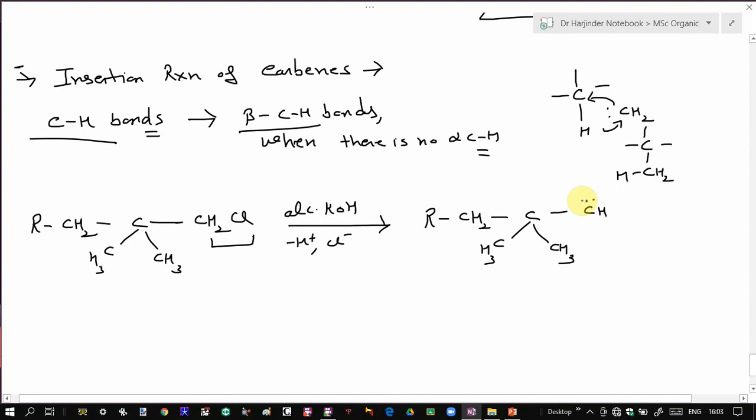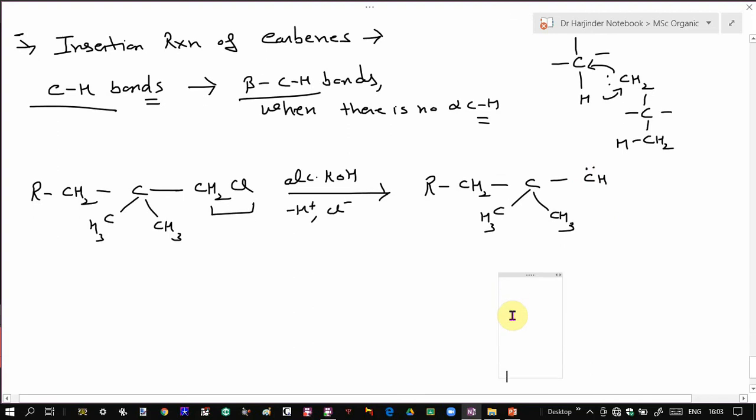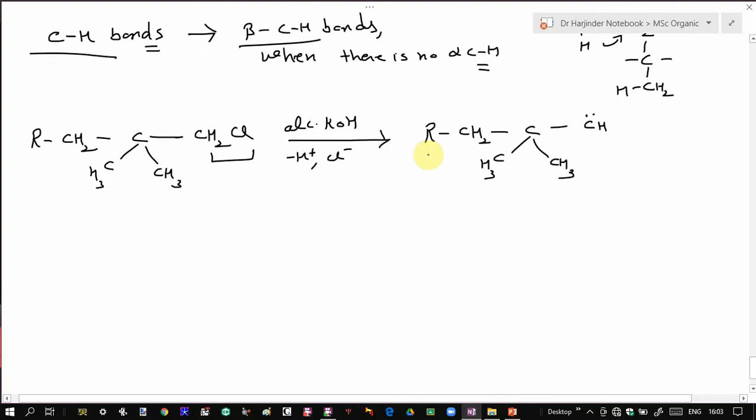Now this carbene undergoes an insertion reaction at the beta position. You can see this carbon is an alpha carbon and this carbon is a beta carbon. So it undergoes insertion at this beta position.